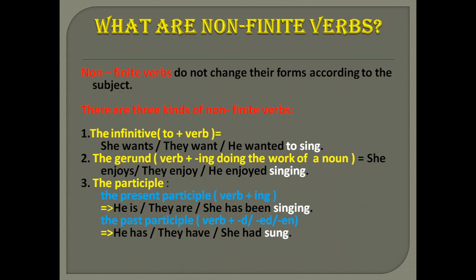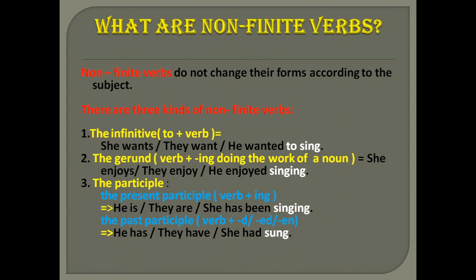The first one is the infinitive. That means you add to. The rule for this is to plus verb. She wants to sing, they want to sing, he wanted to sing. Whatever the change in the subject, you can see the infinitive is not changing. Okay, to plus verb form.